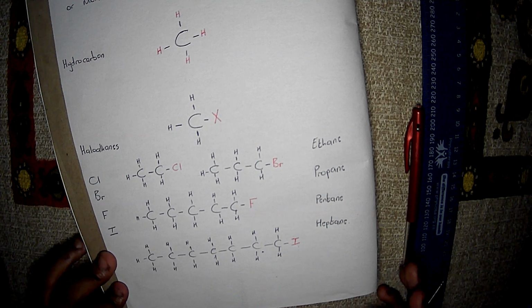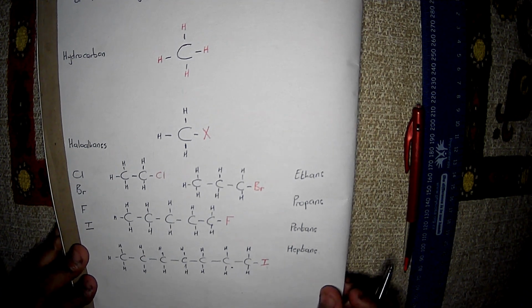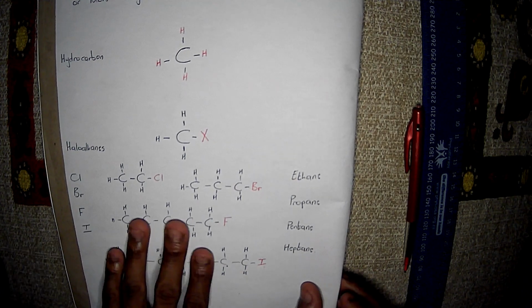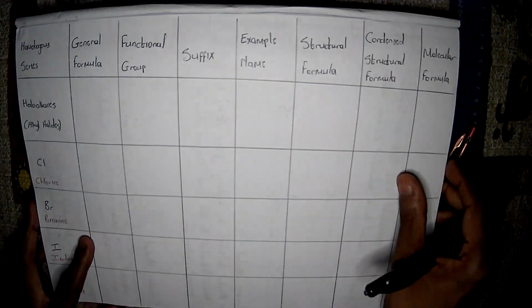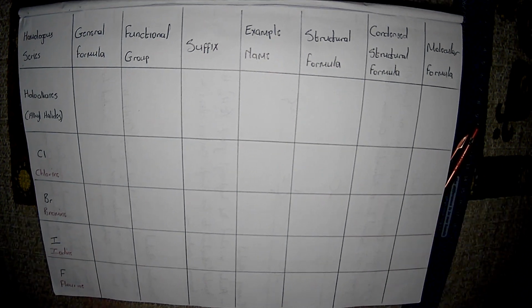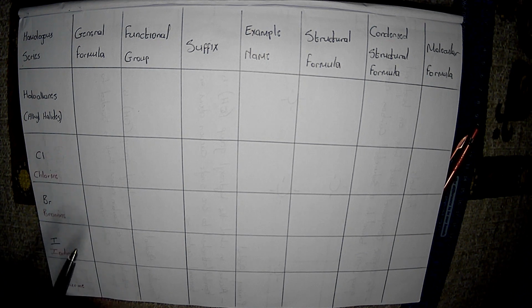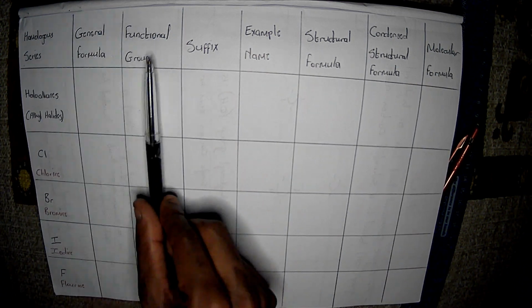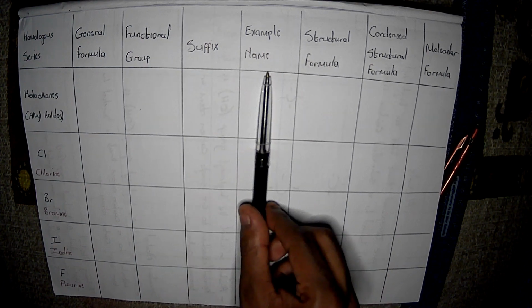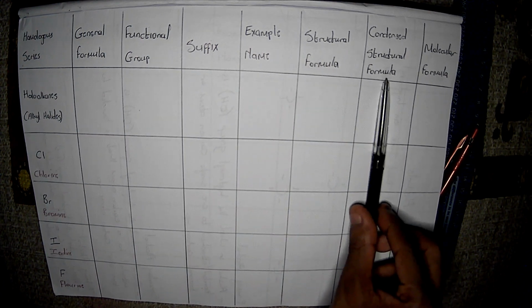Okay, now that we are done with this, let's get to the nitty-gritties, and the more dirty work now. So as we did in the previous lesson, we structured our hydrocarbons, which were our alkanes, alkenes, and alkynes, in this way, where we wrote down their general formula, functional group, their suffix, examples, structural formula, condensed structural formula, as well as molecular formula.